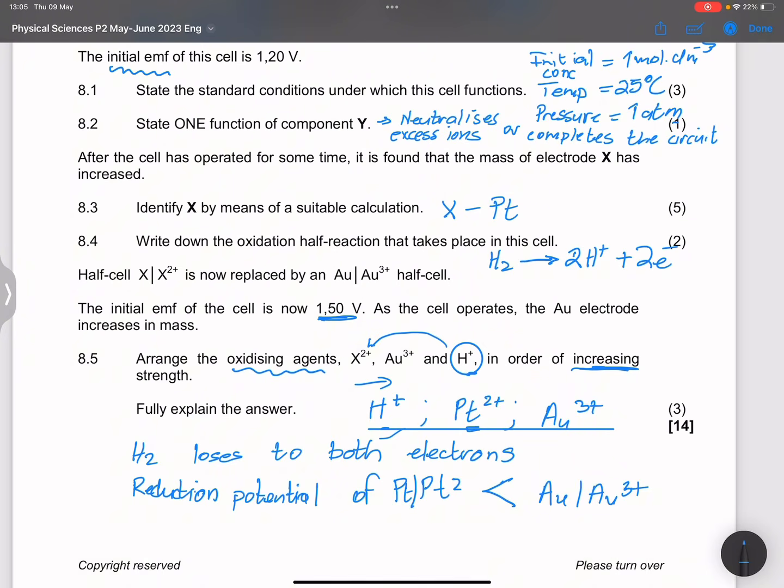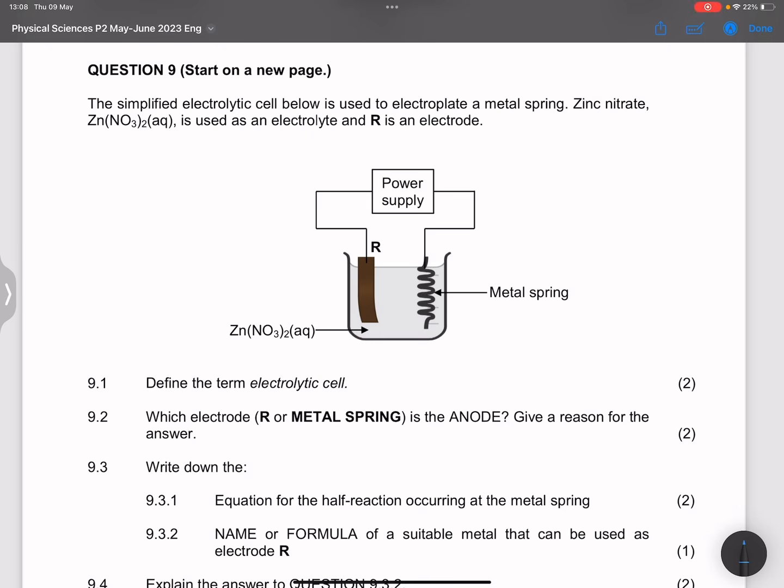When we go to the right, okay, and now we've got only one more question to go, and that is it, ladies and gents. Question 9, they say the simplified electrolytic cell below is used to electroplate a metal spring. Zinc nitrate is used as an electrolyte, and R is an electrode.